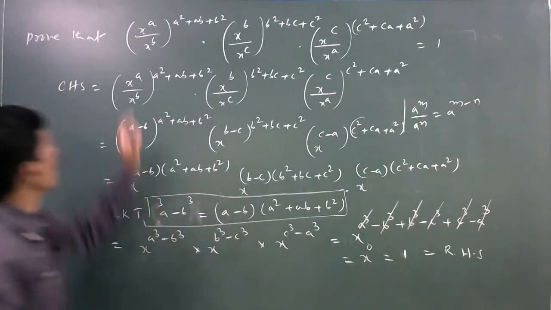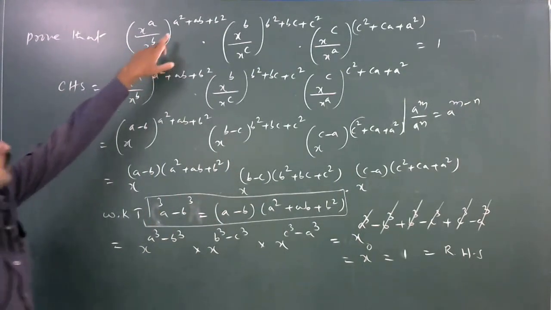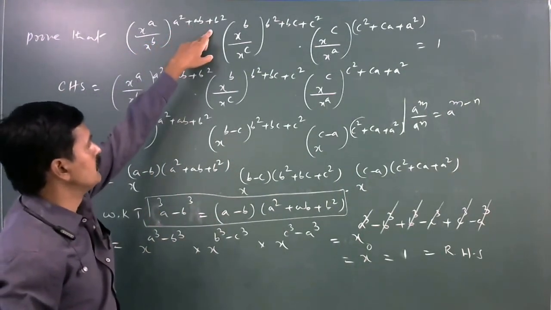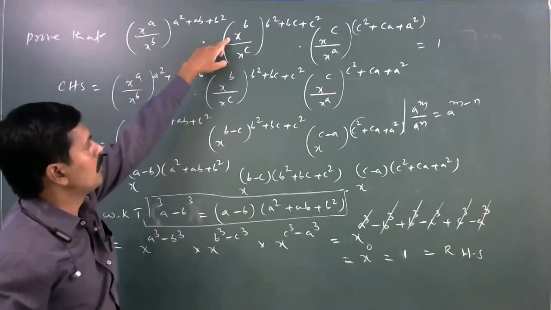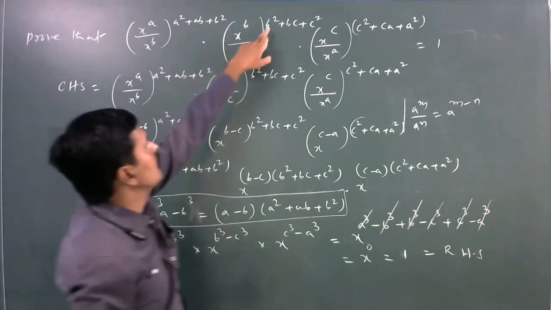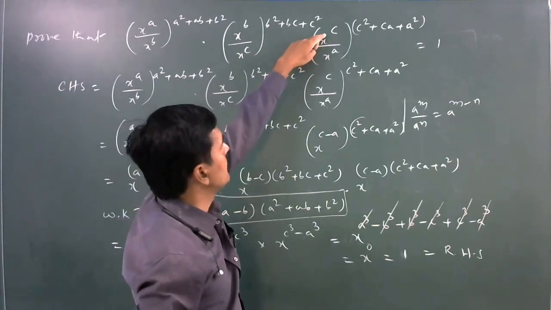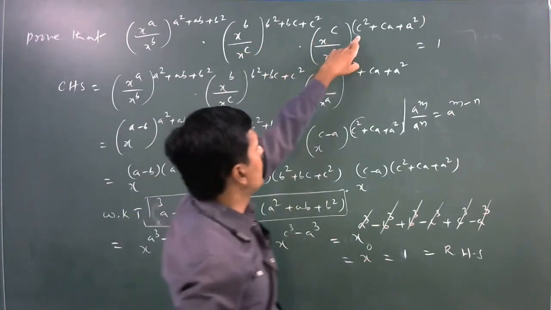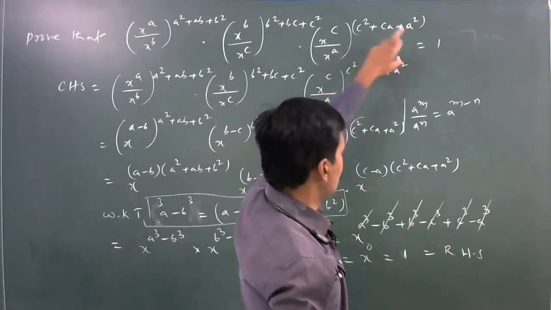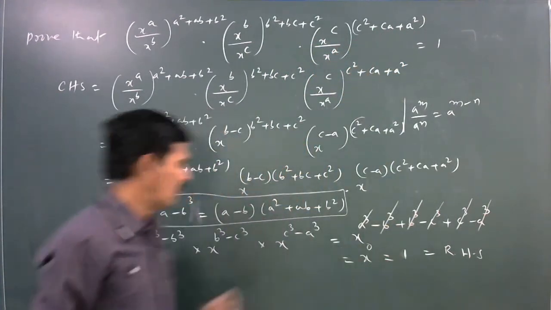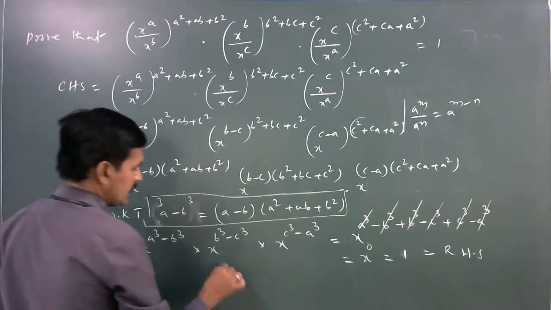Therefore, (x^a / x^b)^(a² + ab + b²) into (x^b / x^c)^(b² + bc + c²) into (x^c / x^a)^(c² + ca + a²) is equal to 1. Therefore, LHS equal to RHS.